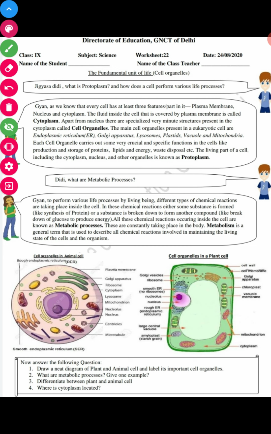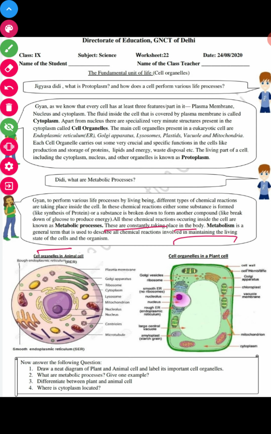Metabolism is the general term used to describe all chemical reactions involved in maintaining the living state of cells and organisms. Metabolic processes are constantly taking place in our body.